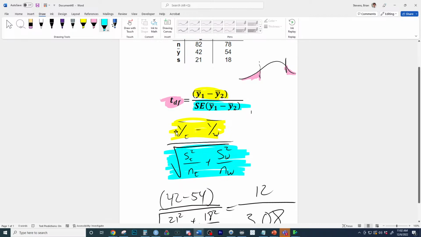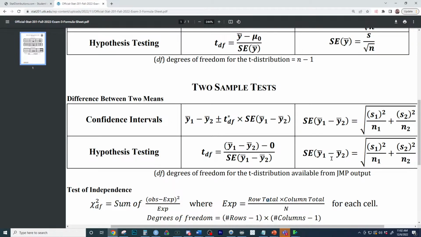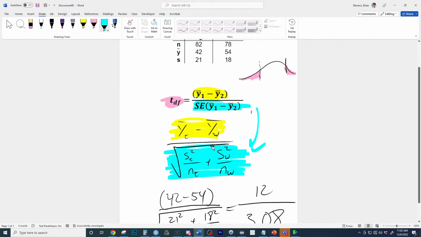The formula sheet breaks down the standard error, it just says standard error. This is not a formula right here. That is notation. So that's just notation for the standard error of y bar 1 minus y bar 2, which is this quantity right there. And then the formula sheet shows that quantity is this right here. So that is what would go right there. That makes more sense. Glad to hear that. So that is the hypothesis test. I prefer to write it out the following way, where we take the difference divided by the standard error.